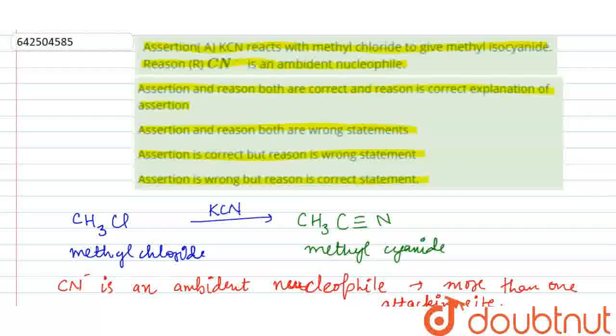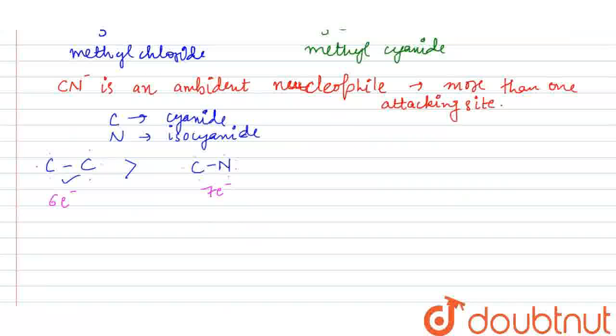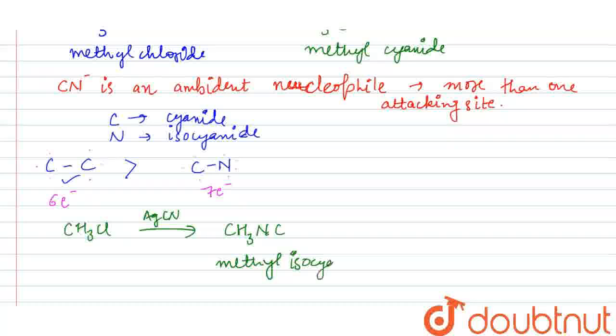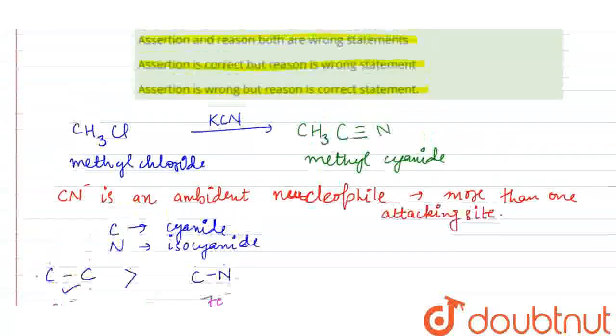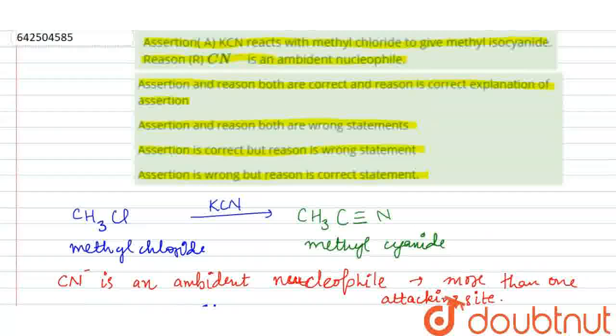But if we see the reason that CN negative is an ambident nucleophile, I have explained that yes, it is an ambident nucleophile. Also, if CH3Cl reacts in the presence of AgCN, in the presence of silver cyanide, the nitrogen side will attack. So it will form CH3NC, that is methyl isocyanide. So this is not the case given here. So the reason is correct but assertion is a wrong statement. So the correct option here is the fourth option, assertion is wrong but reason is correct. So the answer to this question is the fourth statement.